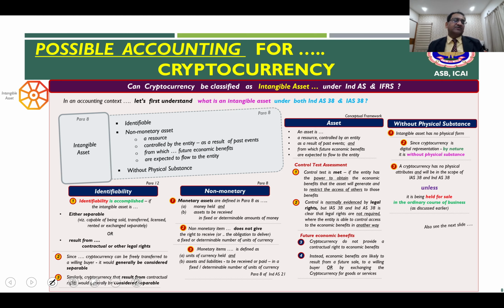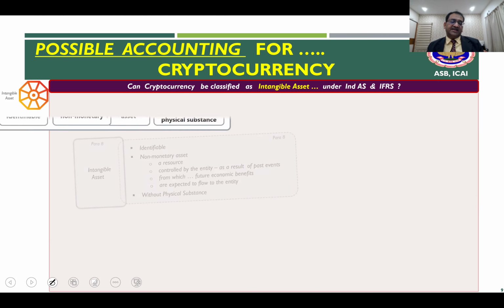And the cryptocurrency has no physical attribute, and therefore, it will be within the scope of these two standards, Ind AS 38 and IAS 38. Unless you fall into inventory, which we saw in the previous slide. So, unless it is being held for sale. If that intangible is being held for sale, based on the actual evaluation of facts and conditions being met, which we already discussed, then it will go into inventory standard. Otherwise, you can say that cryptocurrencies fall within the scope of the intangible standard Ind AS 38 and IAS 38.